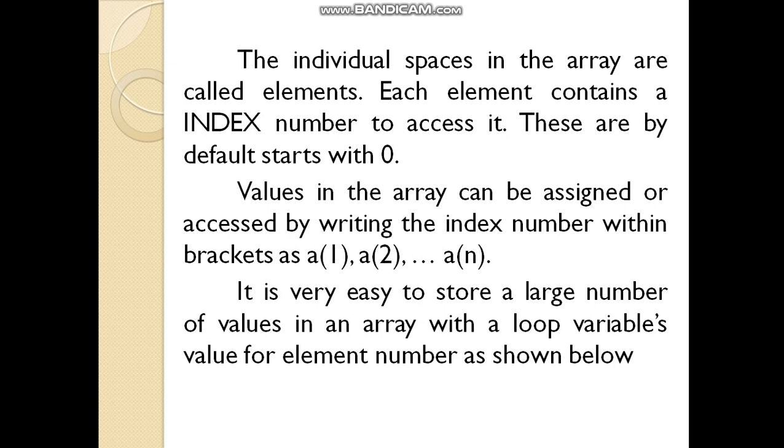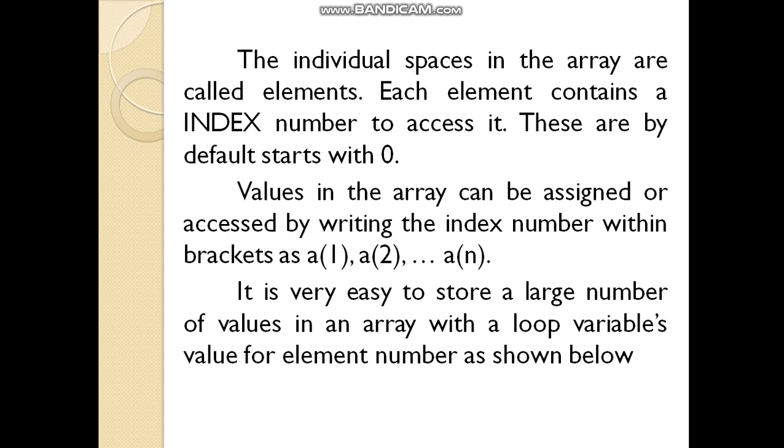Each element has an index number to access it, and these by default start with 0. Values in the array can be assigned or accessed by writing their index numbers.